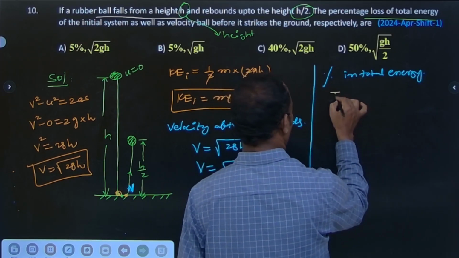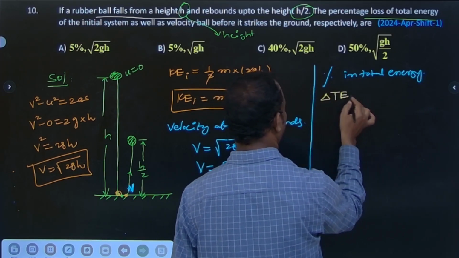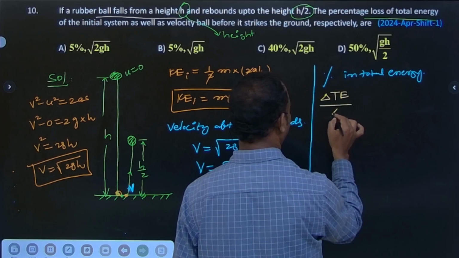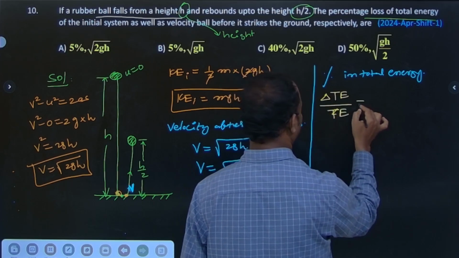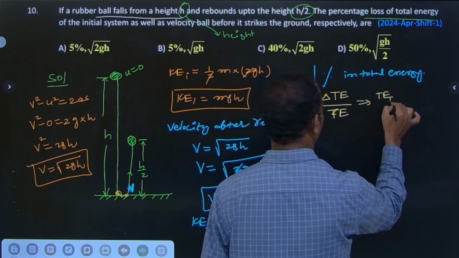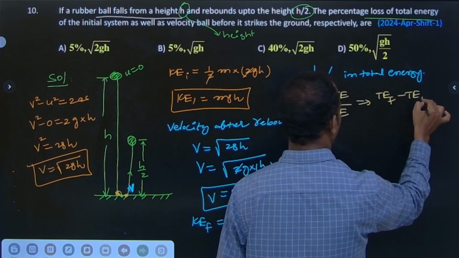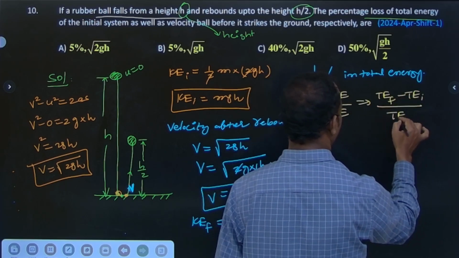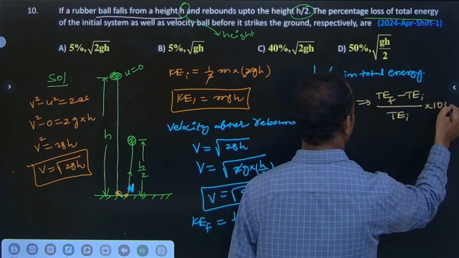Delta TE by TE is total energy final minus total energy initial, divided by total energy initial, into 100.